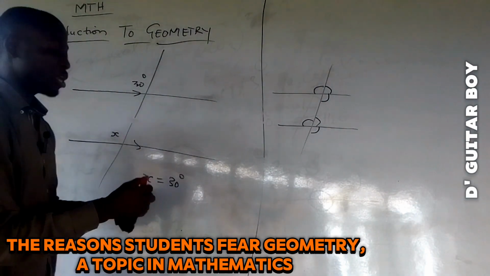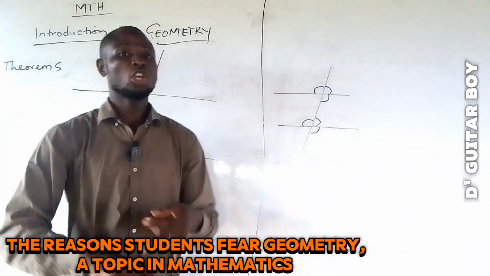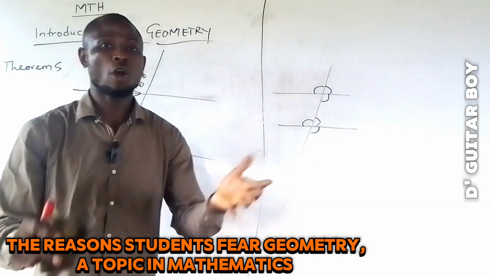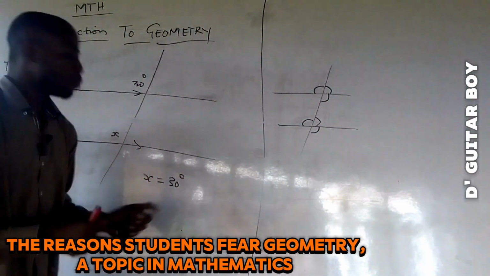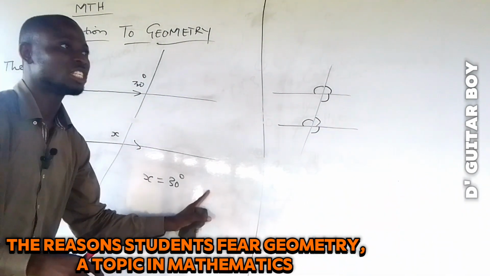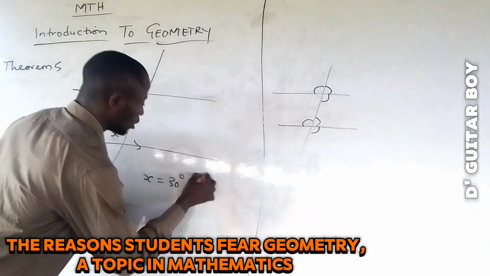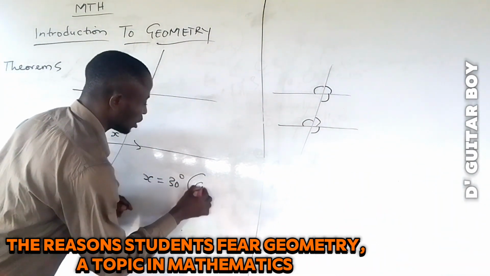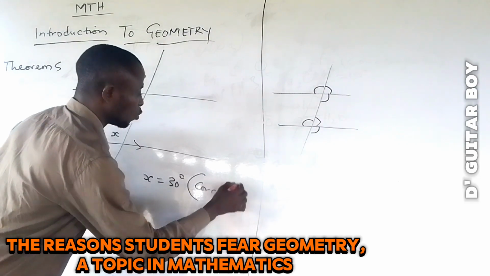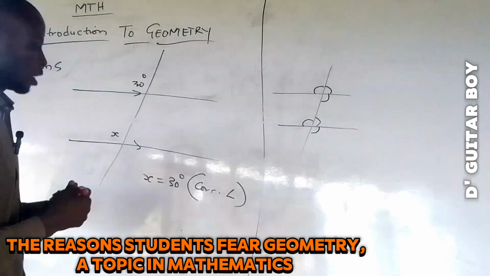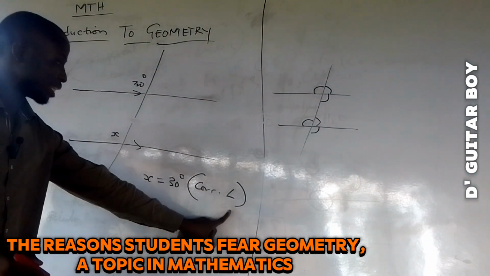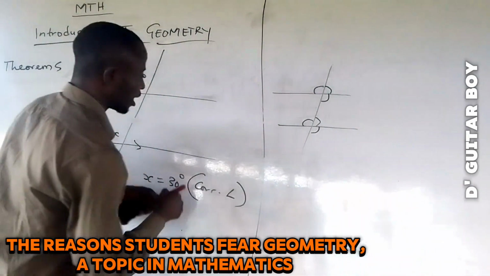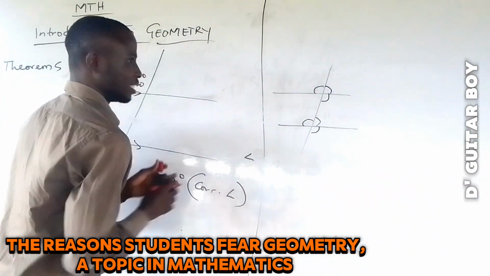So if you are writing WAEC, NECO, or any of these exams, you must put the reason there. If you don't put the reason, they will not give you the full mark. You will put the reason to show that you know what you are doing. You write corresponding angle in brackets after it. This is angle. If you want to write angle, you write it like this.